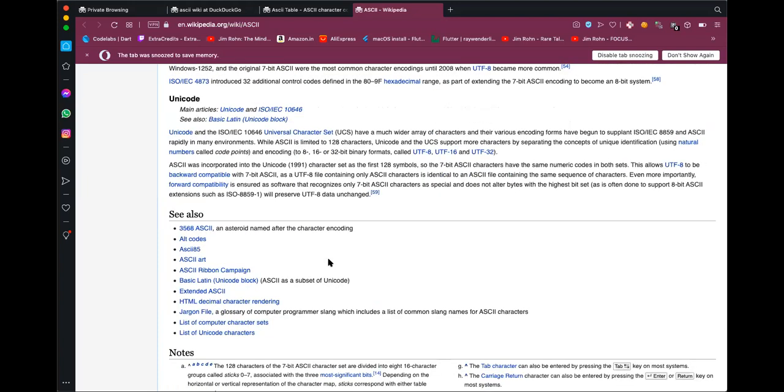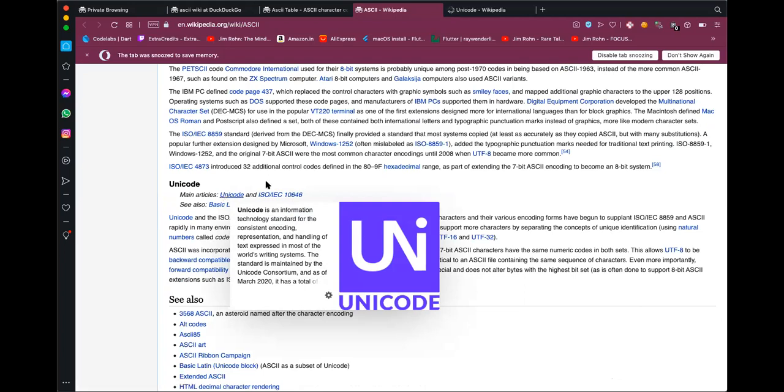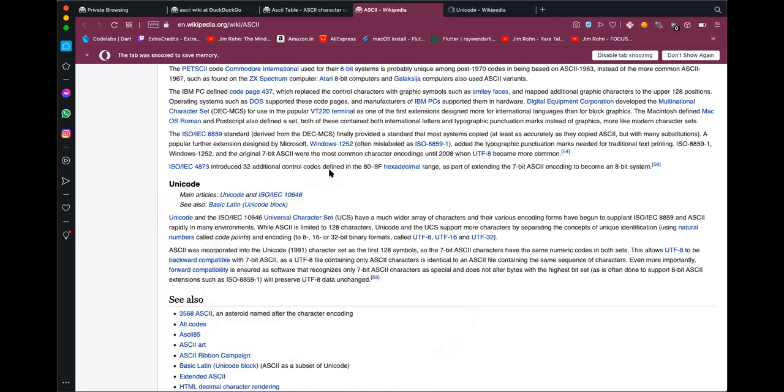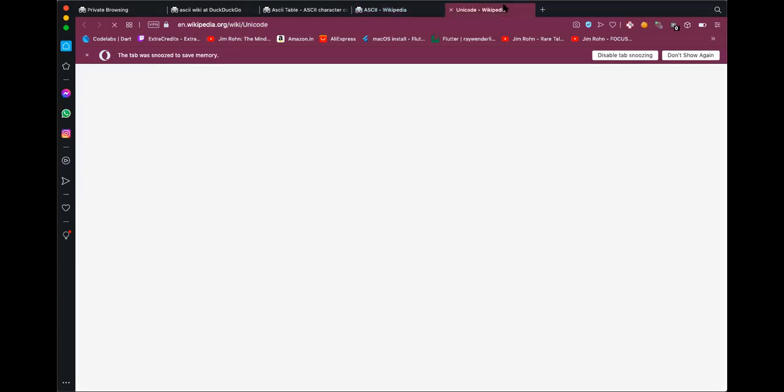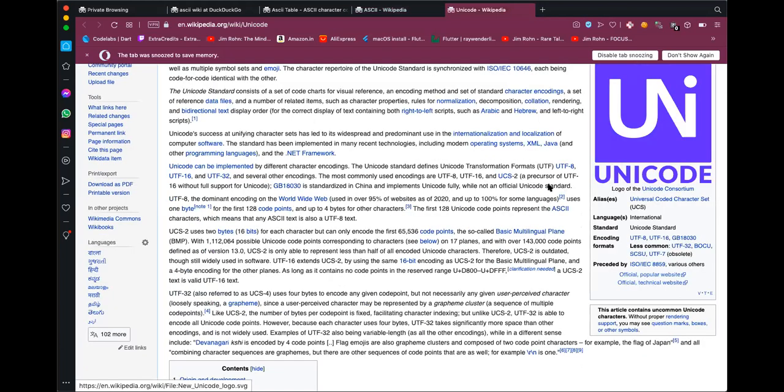There are other methods of computer character sets. Unicode is popular, but most popular these days is UTF-8, which is kind of Unicode but a little bit different.